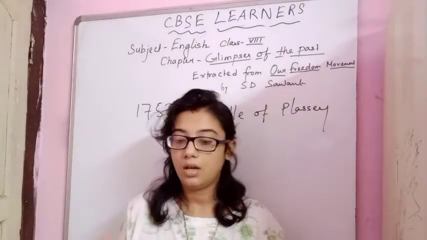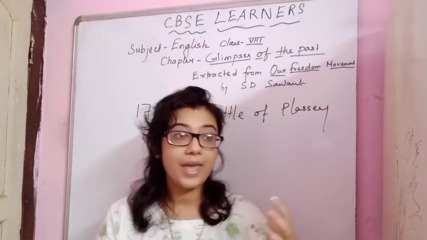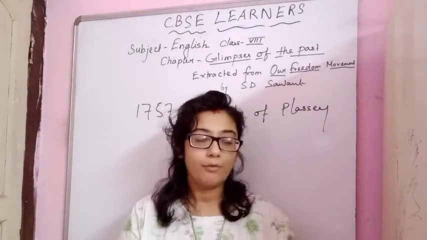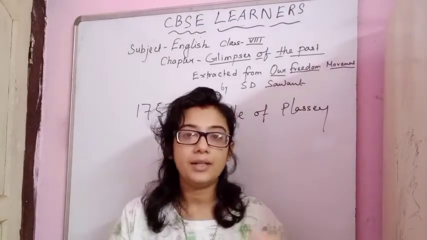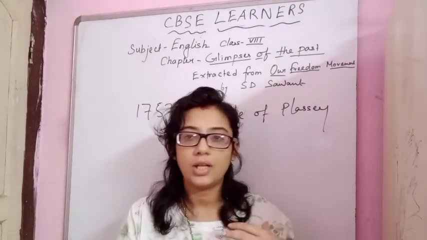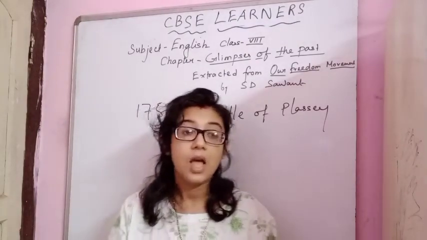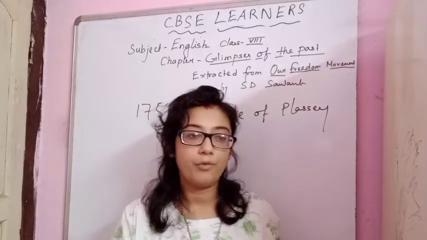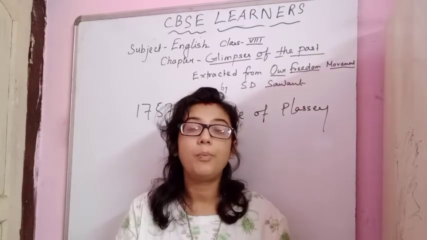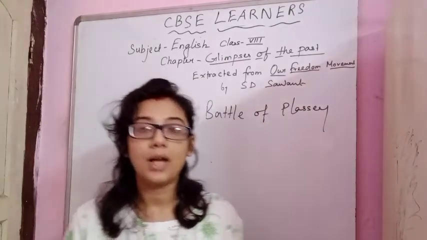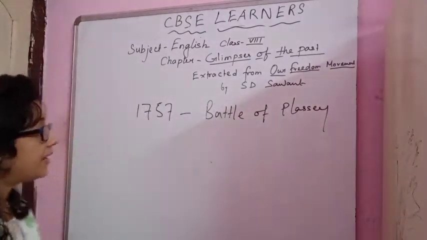So it was the first war which made the British powerful, because if you have learned that chapter Trade to Territory, you have an idea that the Britishers didn't come to our country for ruling our country. Actually, they came to our country to do business, but they wanted more profit, and their thought of getting more profit made them rule our country.